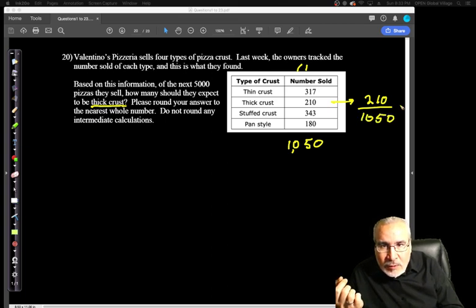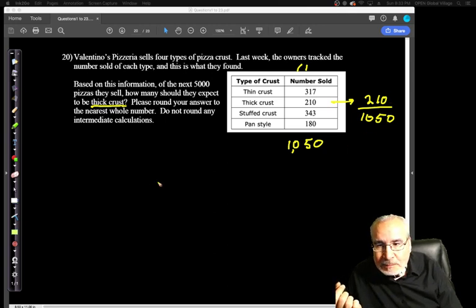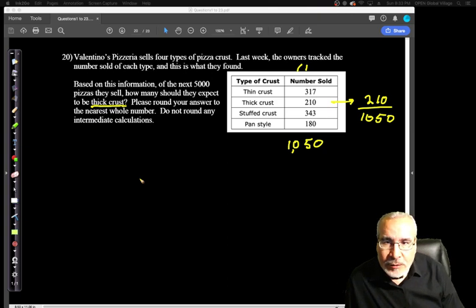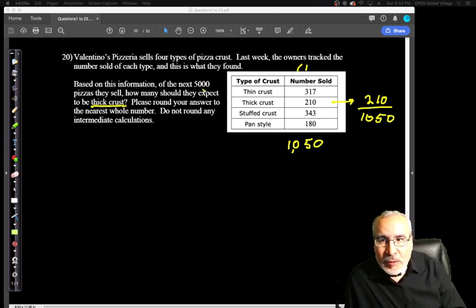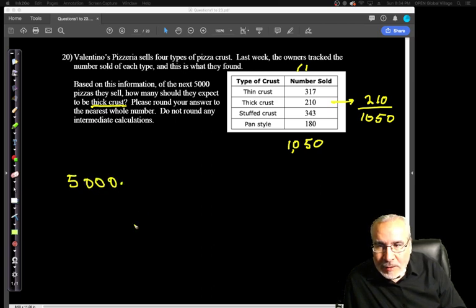So this is what we're going to do. We're going to get this percentage, 210 divided by 1050, and turn it into a decimal. And then we're going to multiply that answer times the 5,000, which will give us the number of pizzas we would expect to sell. So the percent of thick crust here, we'll take that percent of 5,000, and that'll tell us sort of what we're expecting to have happen. So this one, 210, 1,050.